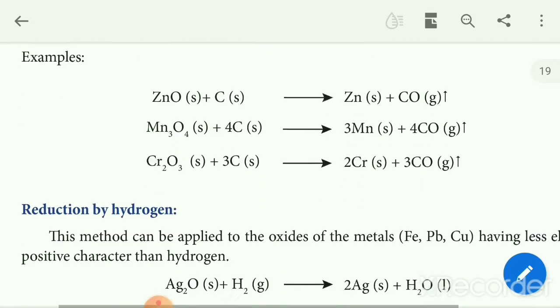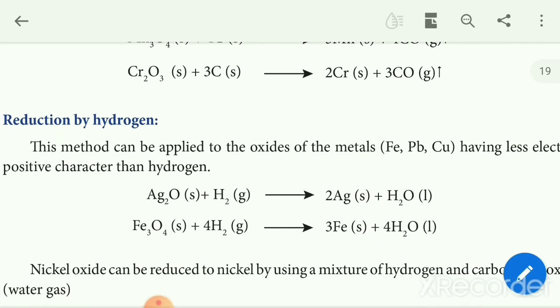The next one, reduction by hydrogen. This method can be applied to the oxides of metals such as silver, iron, lead and copper, which have less electropositive character than hydrogen. So silver oxide, iron oxide, we use hydrogen for the reduction process. Silver oxide reduced by hydrogen gives elemental silver, Ag, plus water.